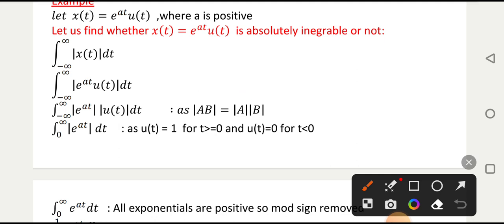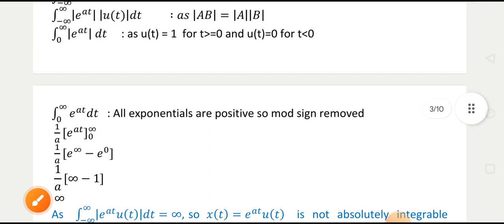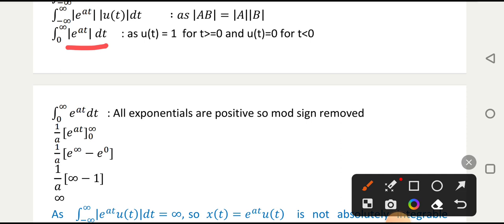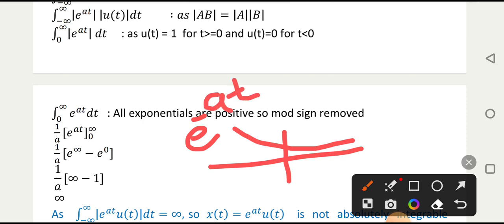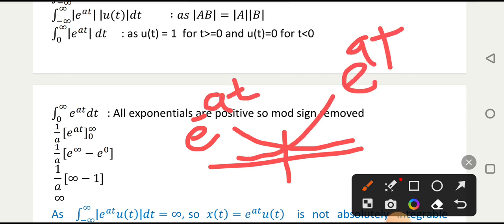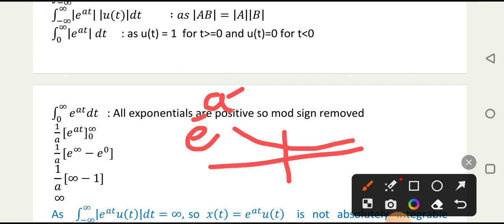After that, we have removed this u(t) by changing the limit from minus infinity to infinity to 0 to infinity, because you know that u(t) exists for the positive values. After this, we have removed this mod also, because all exponentials are positive. How? If you see, this is your e raised to minus 8t signal, and this is e raised to 8t. All those are above the horizontal line, or they are positive. That's why mod is removed.